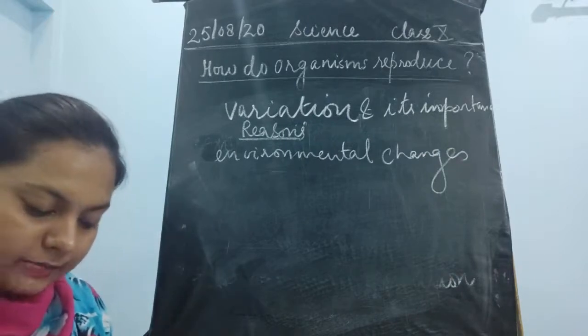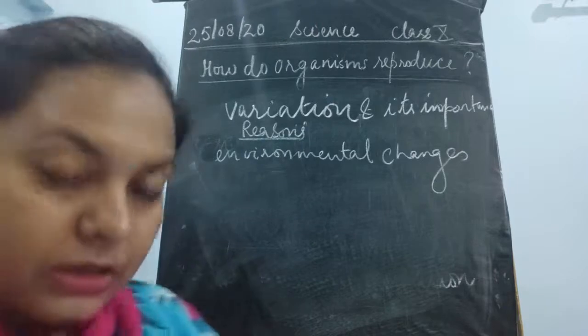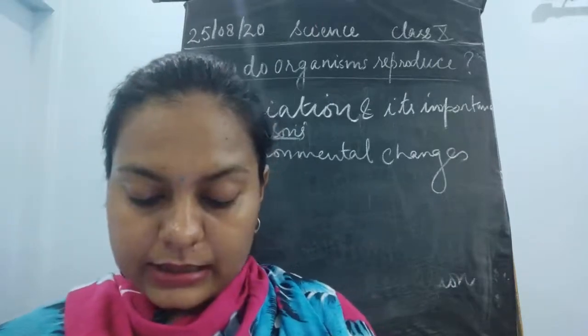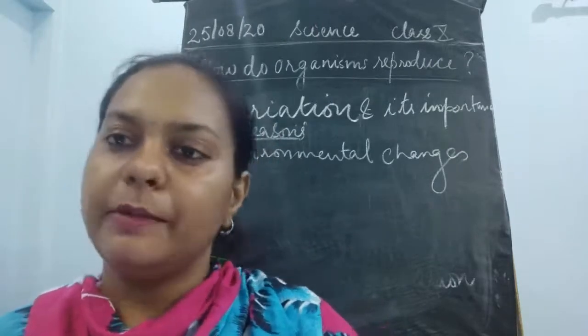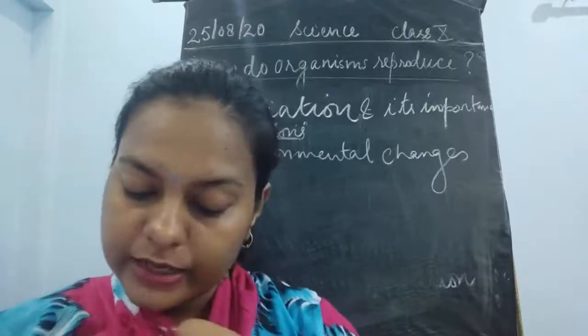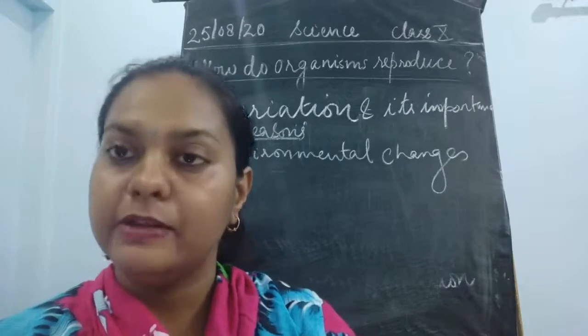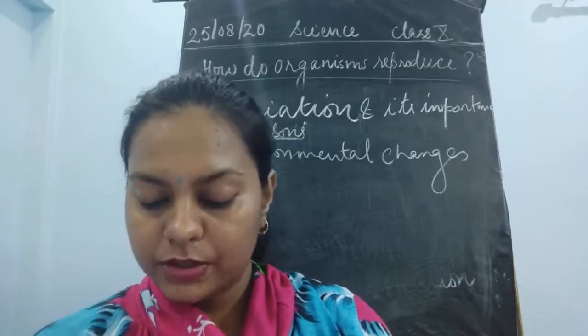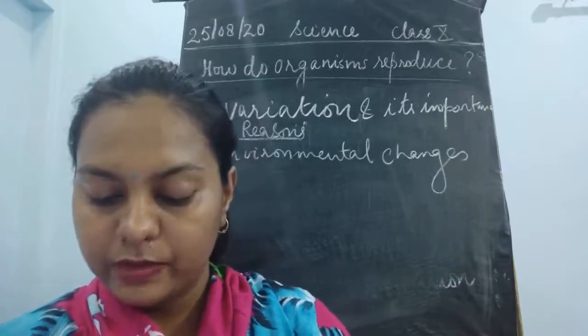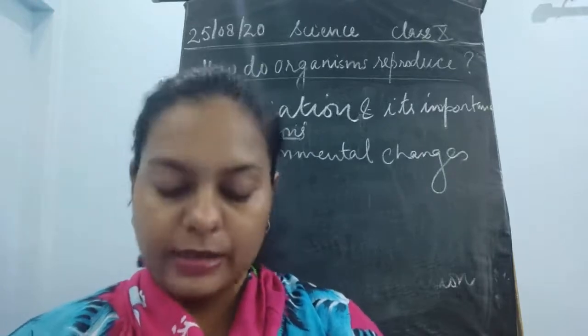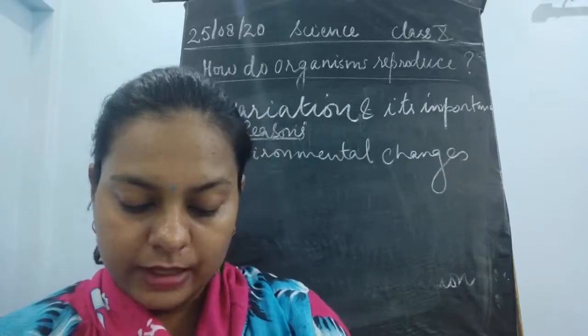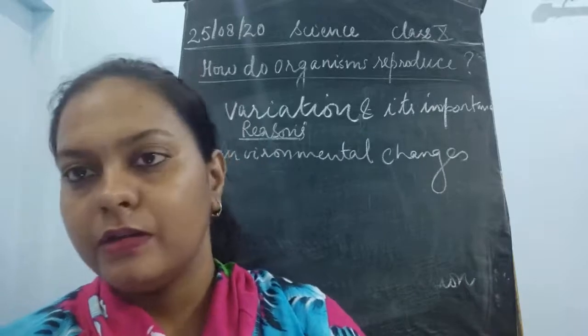If an organism cannot adjust to the changing environment, then that species is going to become extinct. If the variations of some individuals in the species allow them to survive in the environment, then what happens? The variation of the species is necessary for the survival of different species and also helpful in the evolution of various other organisms.